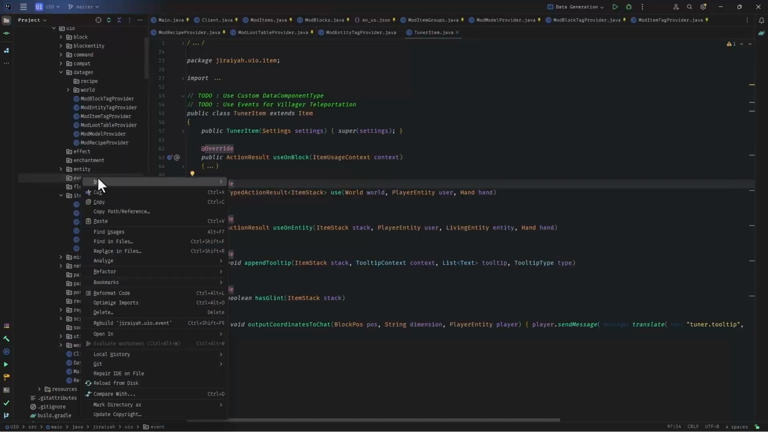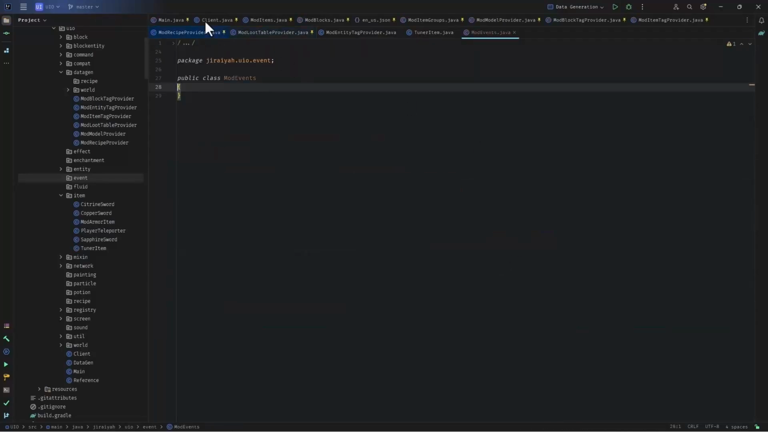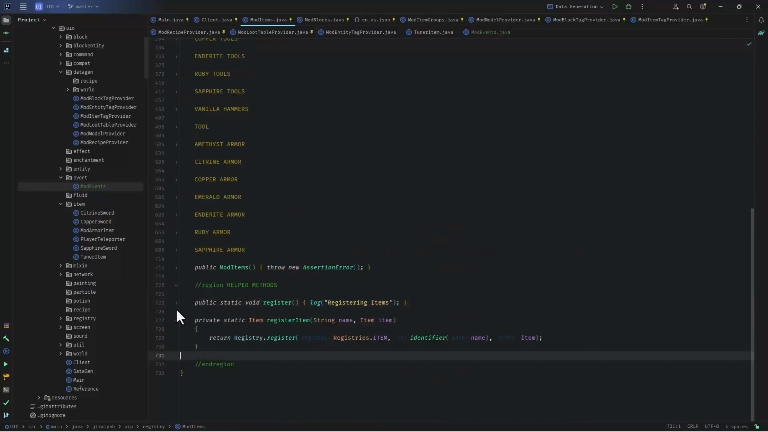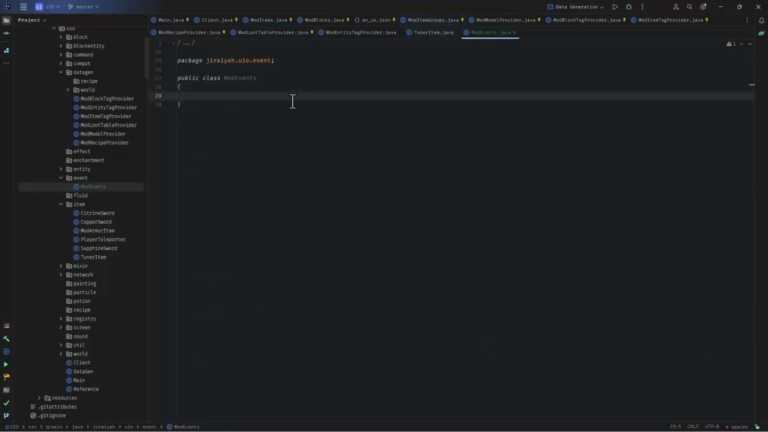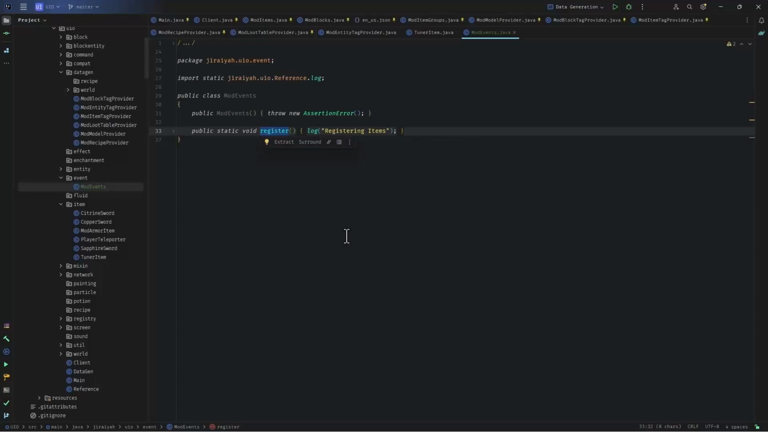Under the event folder, I will add a class, call it mod events, and I'm lazy as hell, so come back here and take a look. We had a constructor that is throw new assertion error. Okay, that was what I was looking for. So I will alt insert constructor, and here I say throw new assertion error. So that's our assertion. And then not register, because register is wrong here. I will say add listeners maybe. I'm thinking about the naming here. Come here and instead of register, we say add listeners.